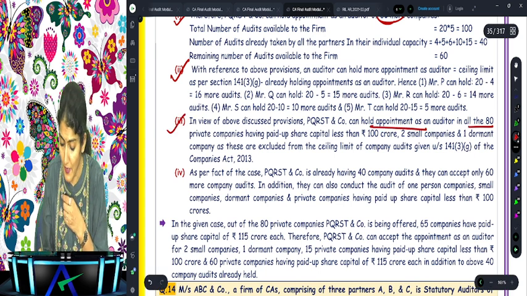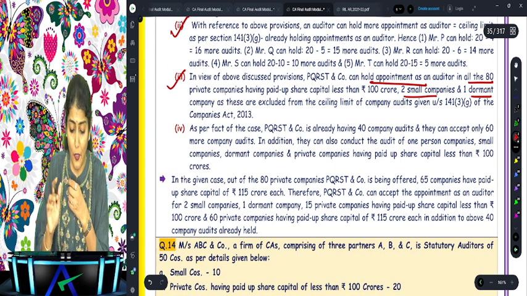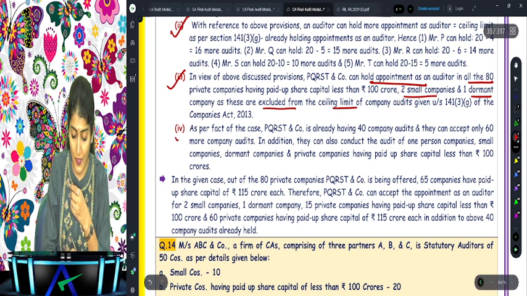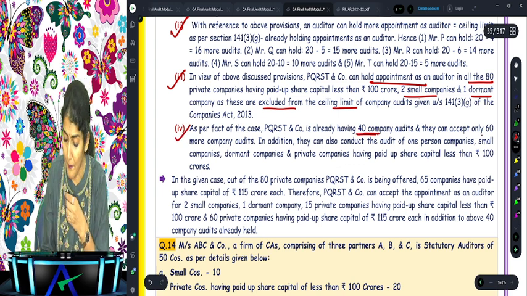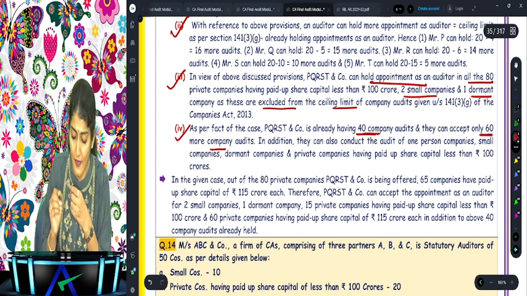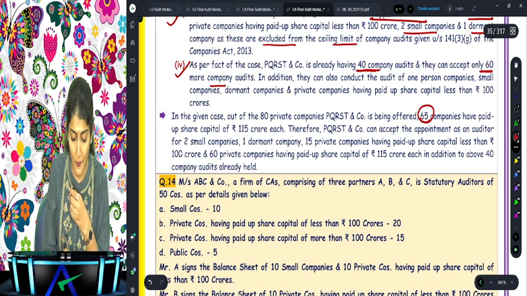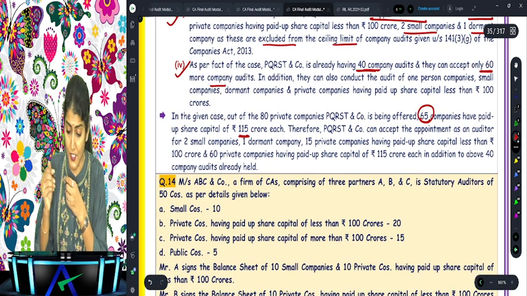PQRST can hold the appointment as the auditor of 80 companies, 2 small companies and 1 dormant company, which are excluded from the ceiling limit. Then as per the facts of the case, if they are already having 40 company audits, they can only accept 60 more audits. So now what does it say? If the paid up share capital of 65 companies is 115 crore each, then what does it say?